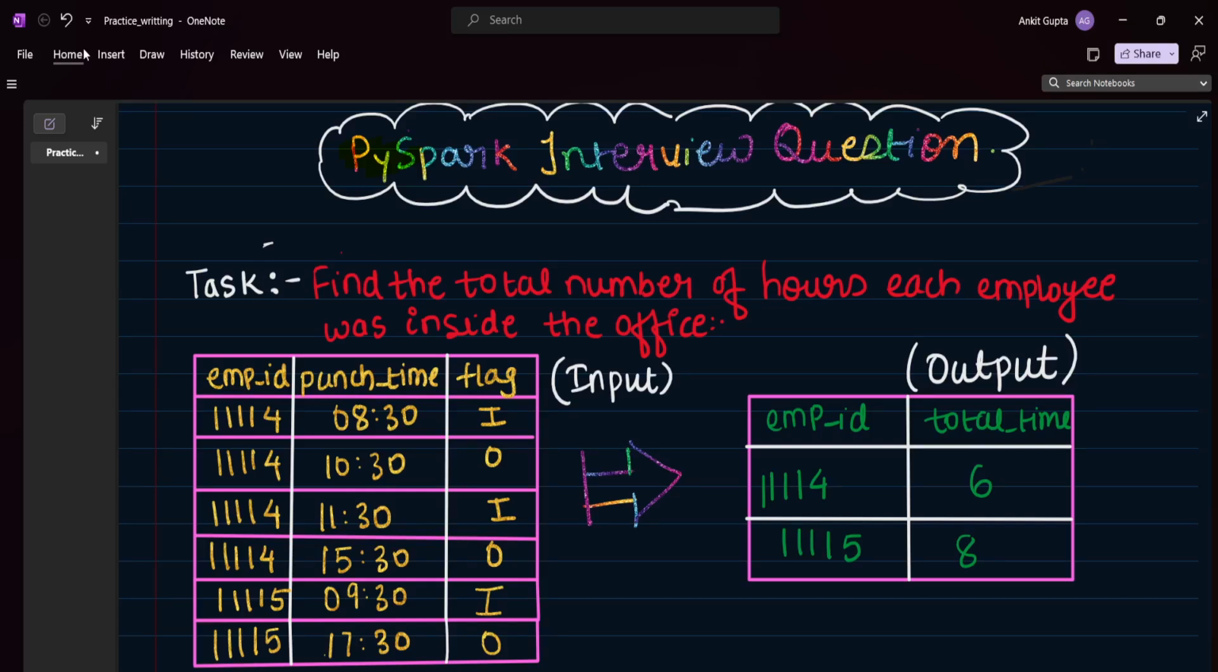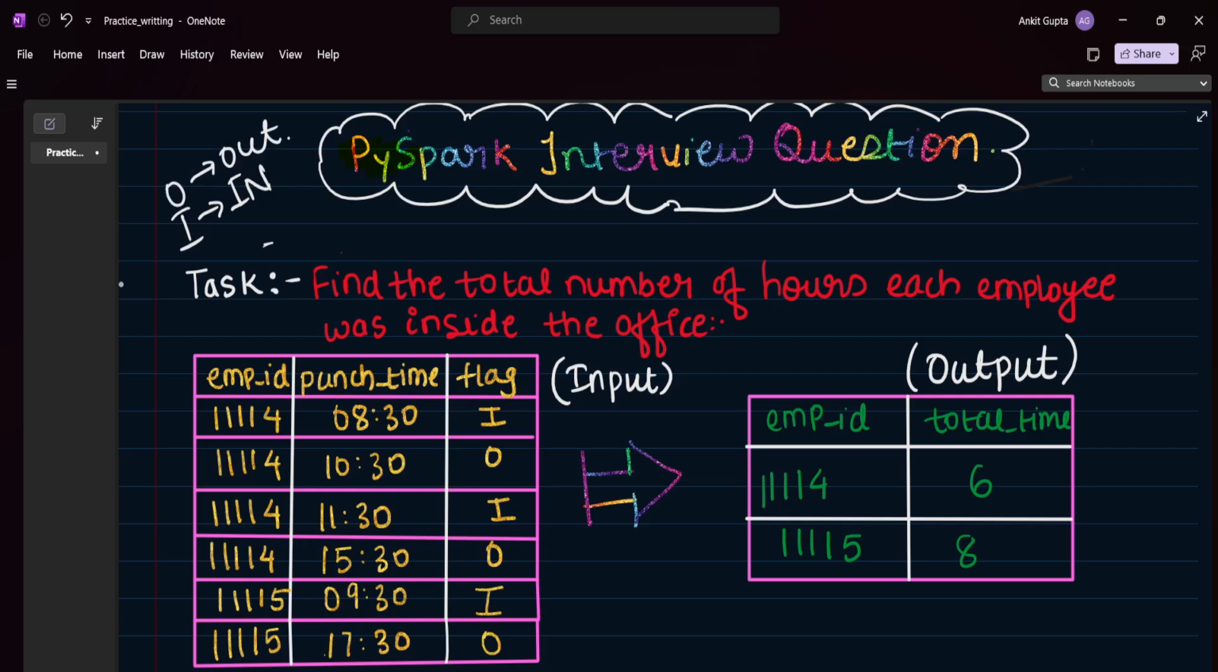I took this problem from Ankit Bansal's YouTube channel, and here we have been given the employee data, that is employee ID, and then punch time, basically when he is punching his card, and this flag. So I indicates in, that is when the employee is entering the office, and O indicates out, that is when he is leaving the office, right?